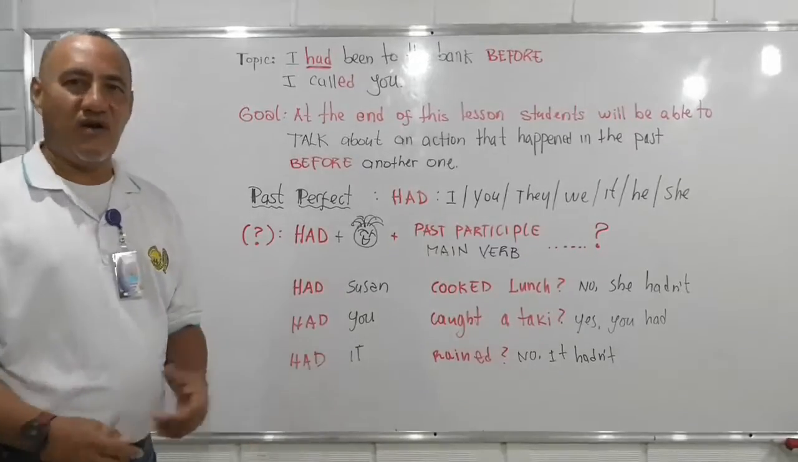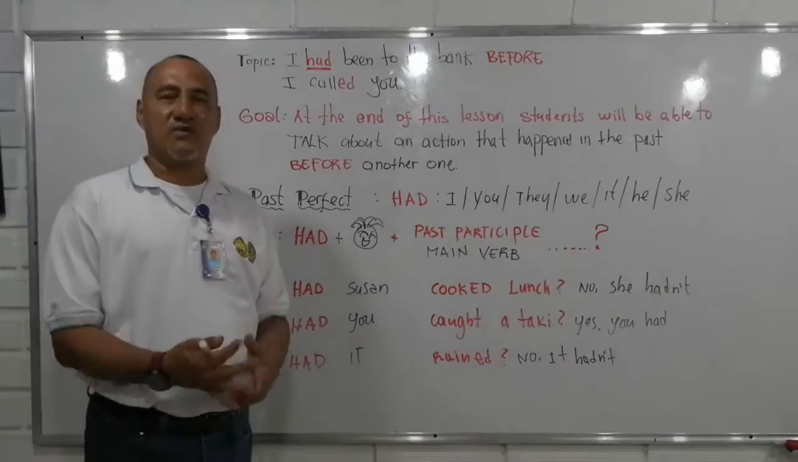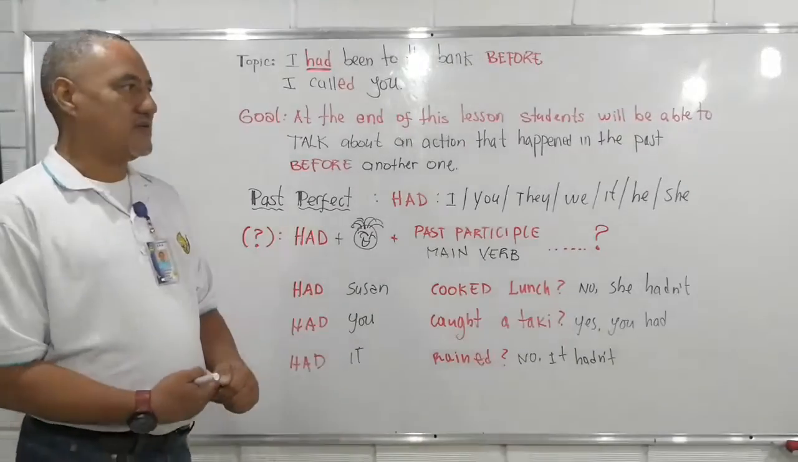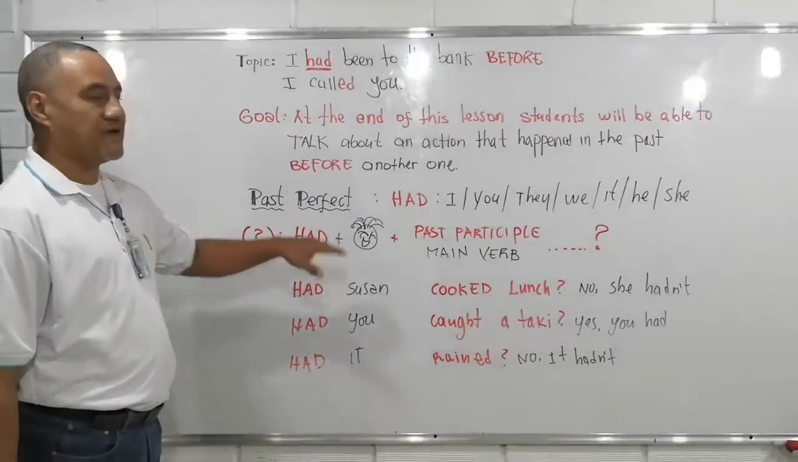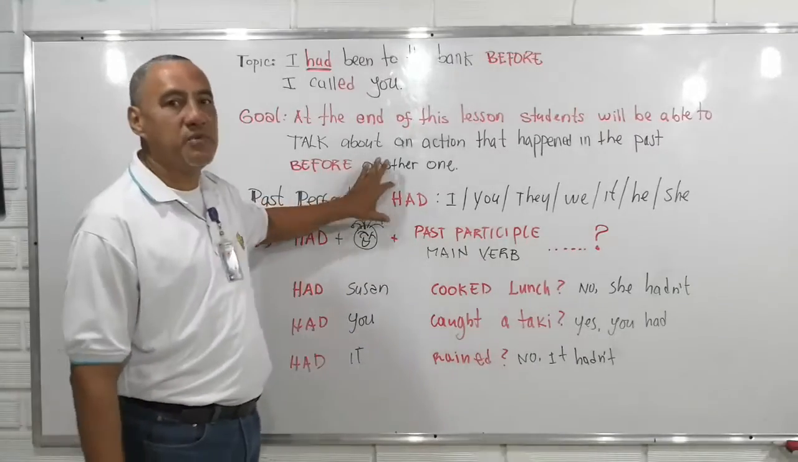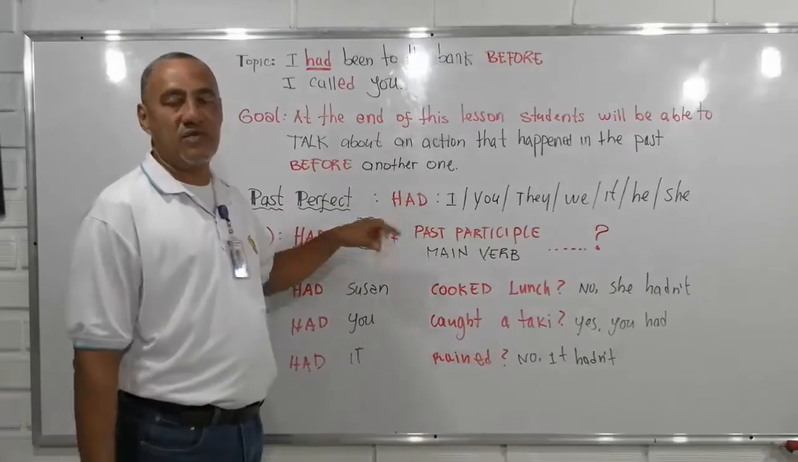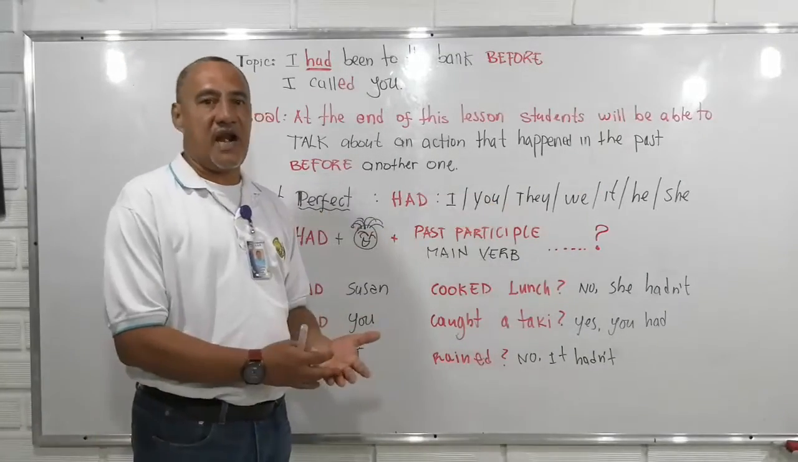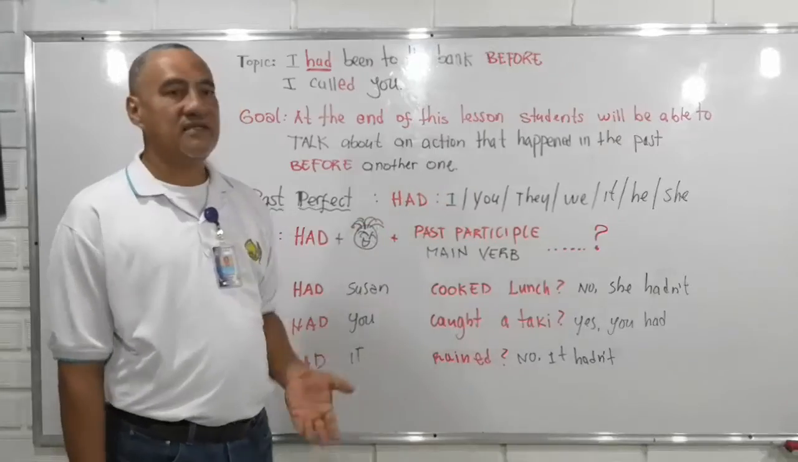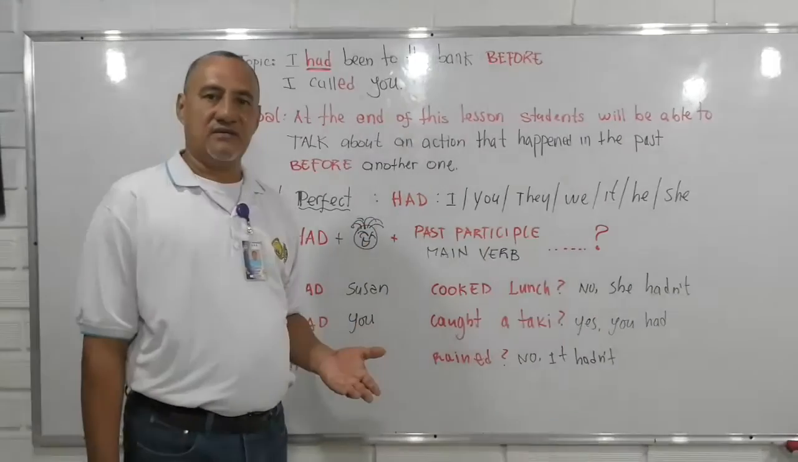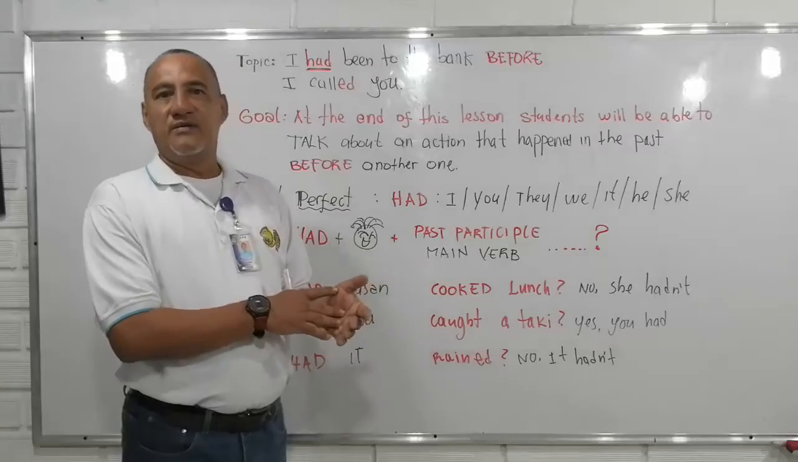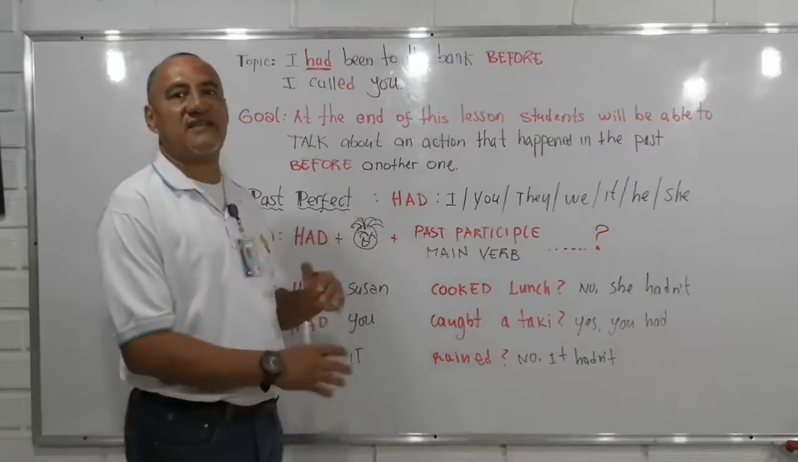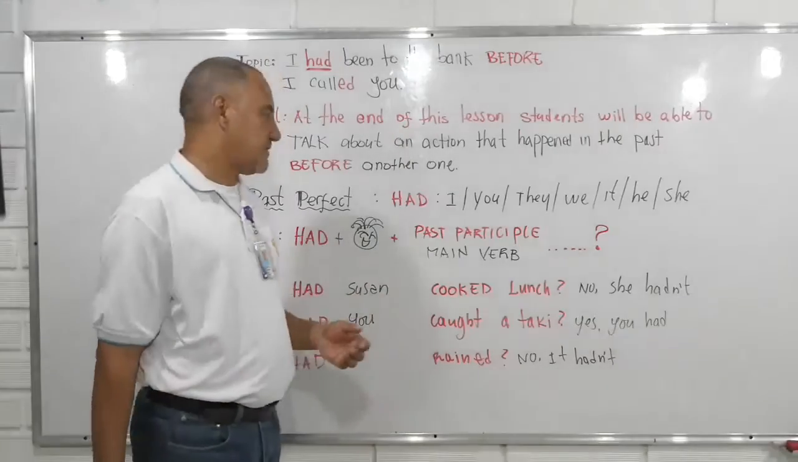Now I will go into the grammar part: how to make questions, and how to make affirmative and negative statements as well. It's quite simple, past perfect. As an auxiliary verb, we need had, which means había. Had is used with all the subject pronouns: I, you, they, we, it, he, and she. It's different from present perfect, remember, have, has. So now, had.